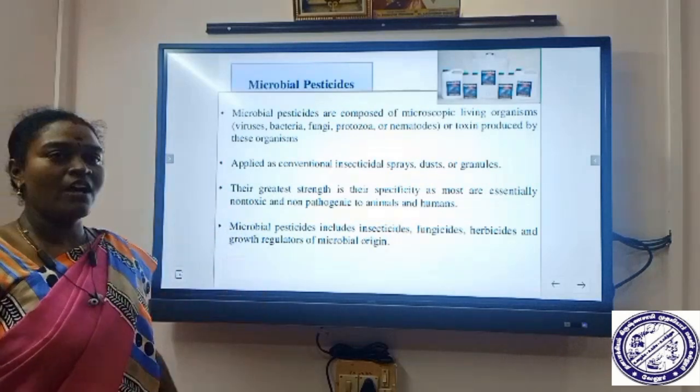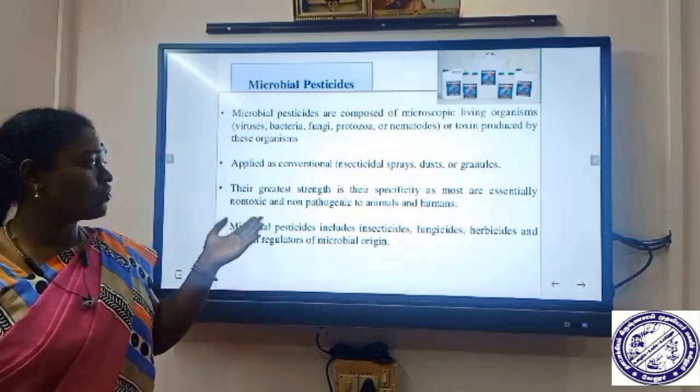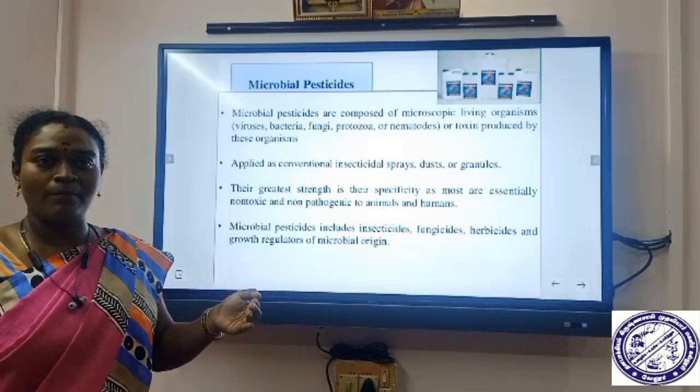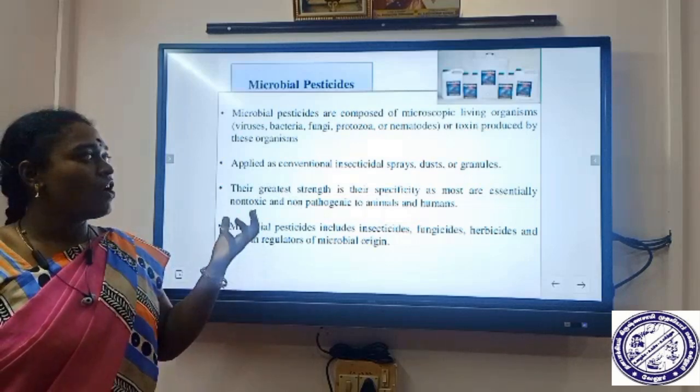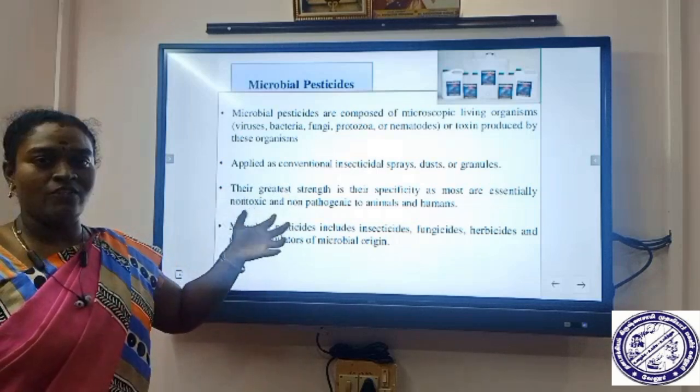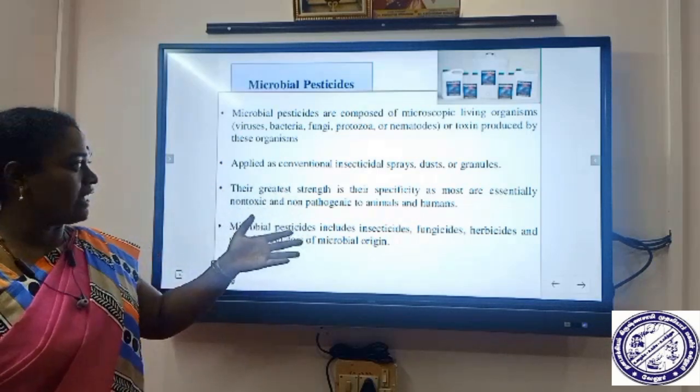How it should be applied: if it is in liquid form, it should be applied as a spray, or if it is in powder form, it should be applied as a dust or granules. It should be dispersed as dust or granules.